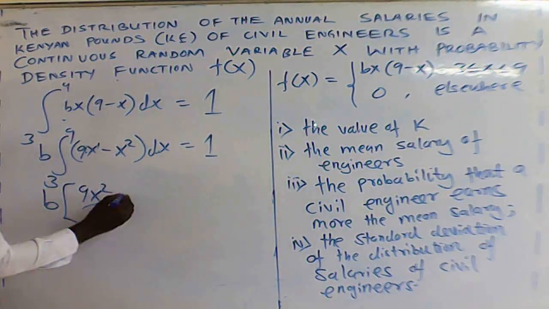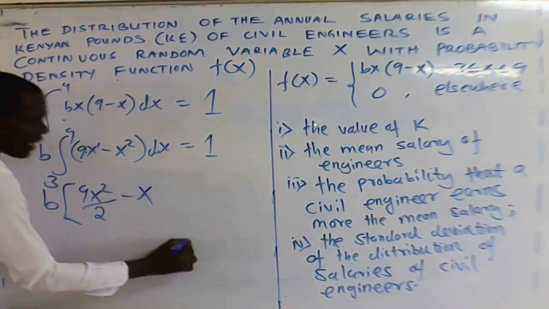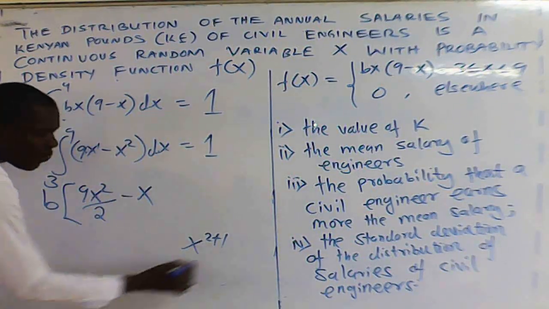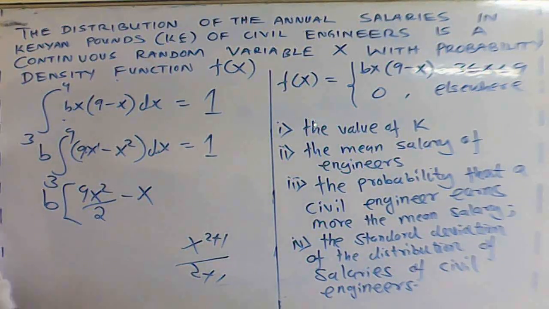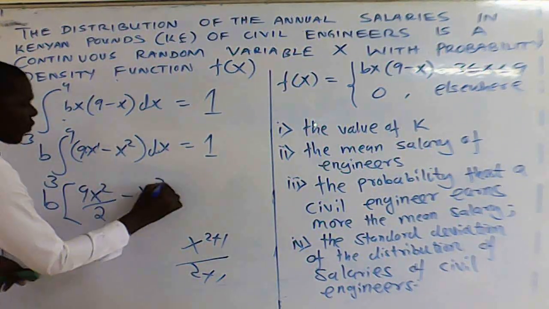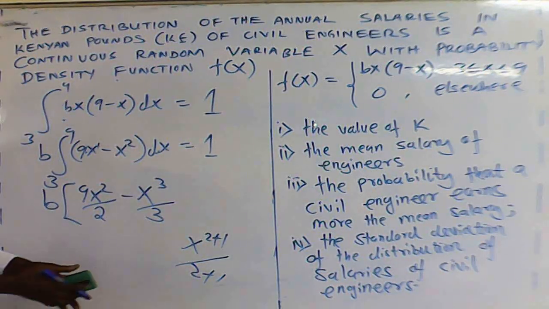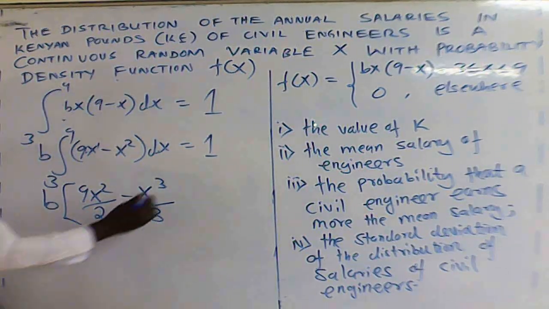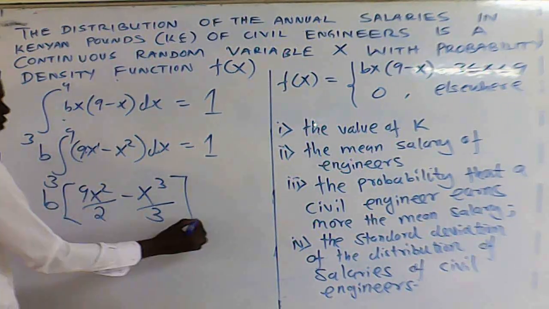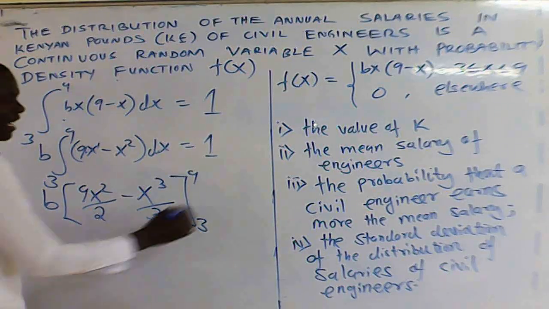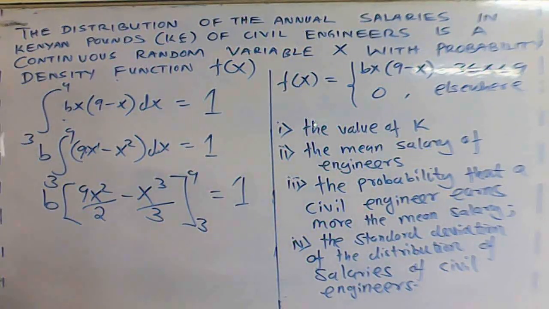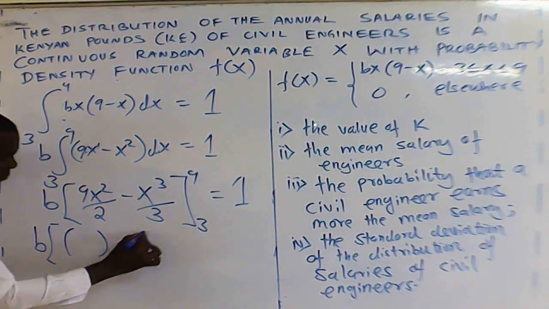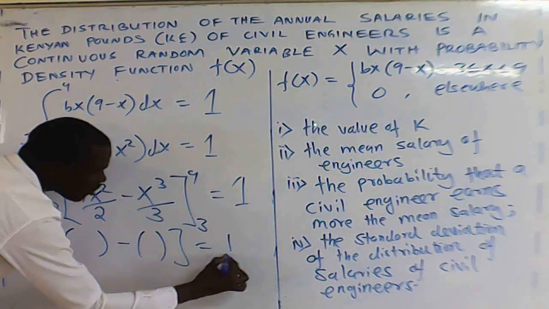You go to the next, here we have minus x squared, meaning x squared, if you integrate, you add 1 to it and you divide with the resultant power, isn't it? So if you integrate x squared, you get x cubed over 3. Then you put the range, the range is from 3 to 9. And that answer should be 1. So now we have b into upper limit minus lower limit equals 1.